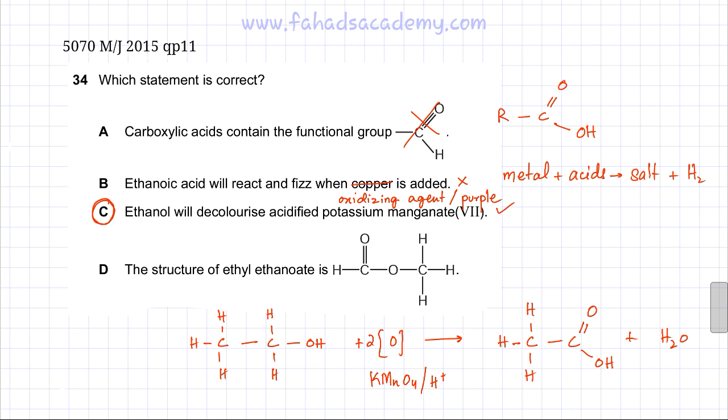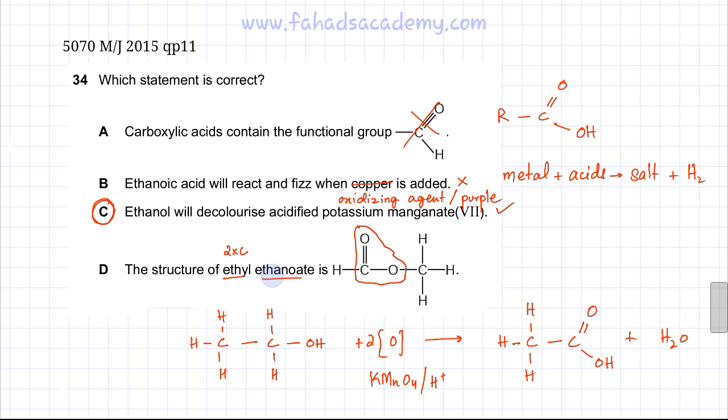I'm also going to check option D, which should be incorrect. Option D states the structure of ethyl ethanoate, which is an ester, and esters have this functional group. They have the C double bond O and O functional group in it. So the structure of ethyl ethanoate is given as this. Now remember, ethyl ethanoate means the naming is done in 2 parts. Eth means that it has 2 carbon atoms on one side of this functional group.